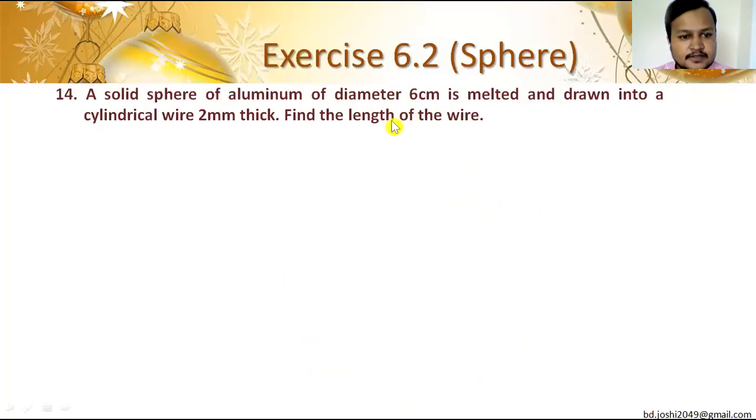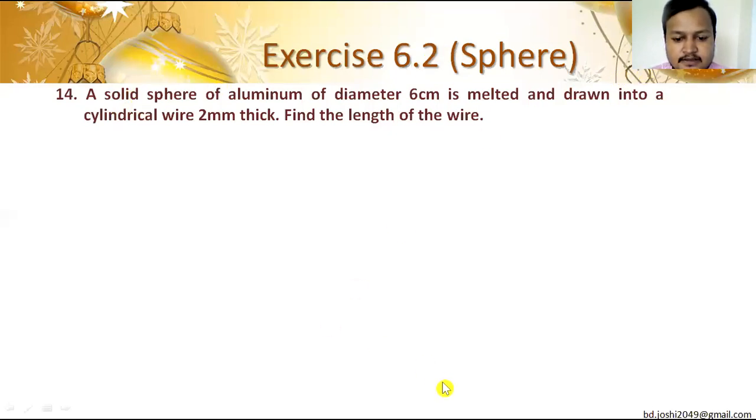Let's move to our questions. We did questions up to number 12 yesterday. A solid sphere of aluminum of diameter 6 centimeter is melted and drawn into a cylindrical wire 2 mm thick. Find the length of wire.